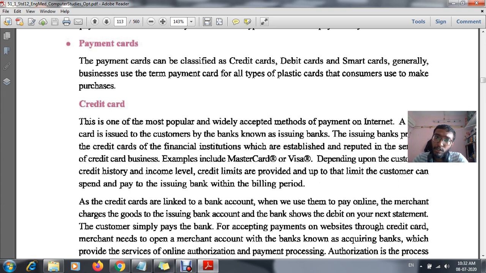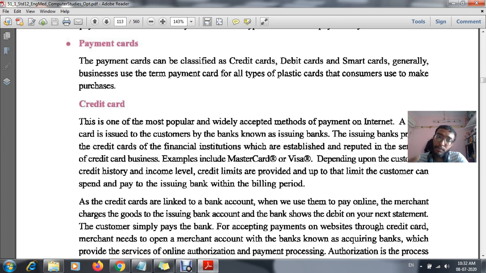Even though my bank account has only 5,000, I am still buying the phone. Automatically the bank will give me the 20,000 to buy the mobile. After buying it, we have to pay back within the period of time given to us by the bank.